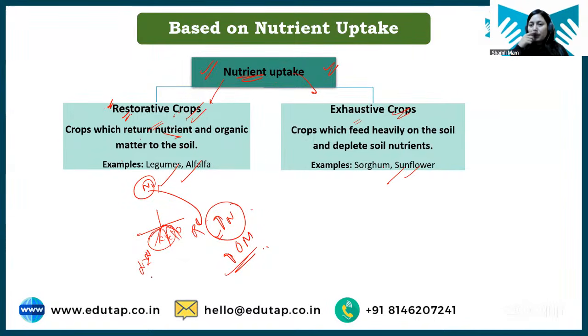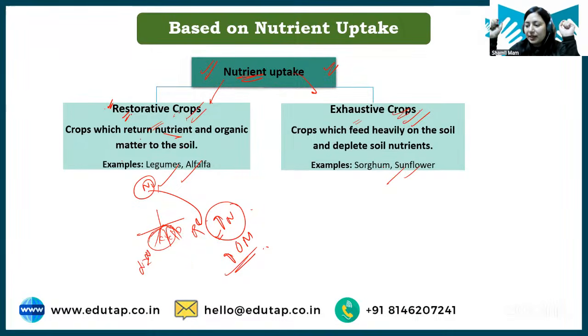So we grow pulses, right? Pulses will take some nutrient, but they are also contributing in returning the nutrient back to the soil by fixing atmospheric nitrogen, right? But there are some exhaustive crops. Exhaustive crops are basically your cereal crops like rice, wheat. They will just take up the nutrient from the soil, but there will be no contribution of these crops to return nutrient back to the soil.